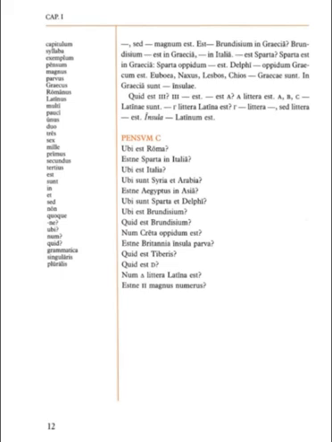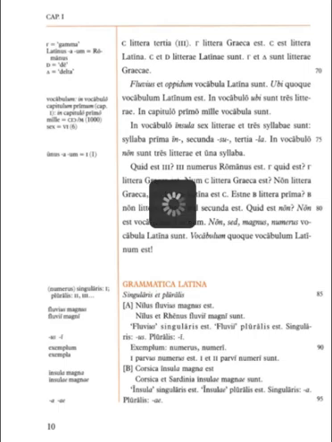Euboea, Naxos, Lesbos, Chios, something Graece sunt. In Graecia sunt something insulae. This last one would be insulae basically. So Euboea, Naxos, Lesbos, Chios, insulae Graece sunt. In Graecia sunt something insulae. In Graecia sunt multae insulae. You'll find that out if you go back into the chapter.